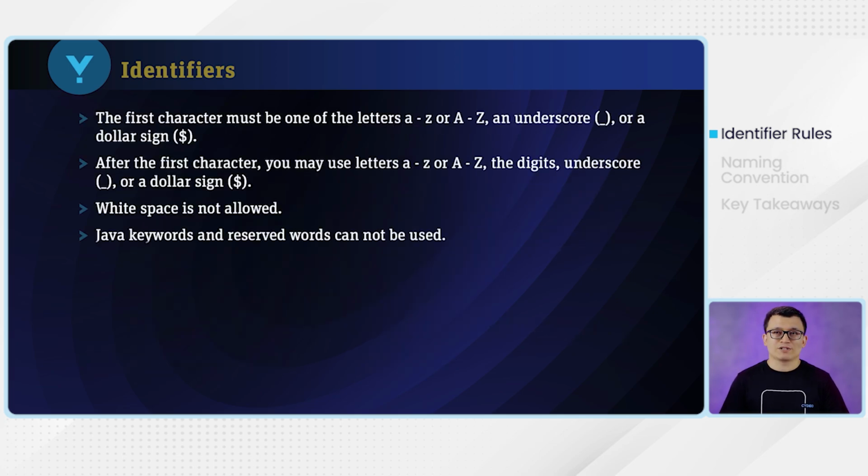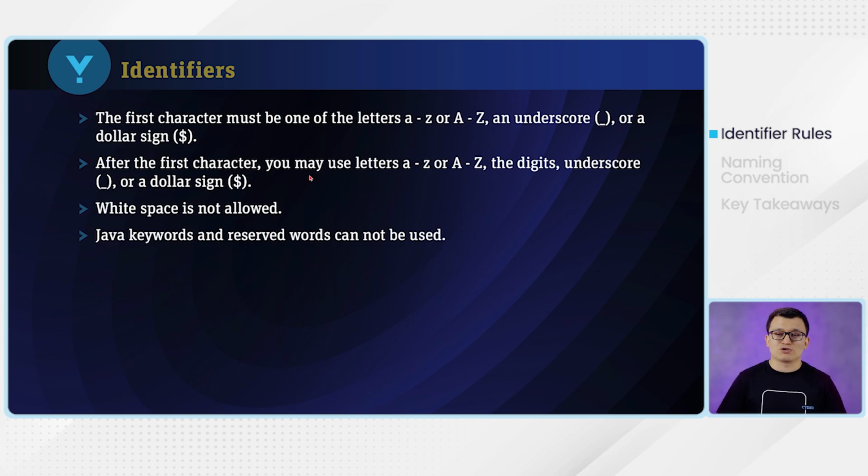And identifiers have the following rules. The first character must be one of the letters, lowercase a to z or uppercase A to Z. An underscore or dollar sign could be added depending on the type of the identifier. The underscore and the dollar sign are the only special characters that you can include in the identifier. Any other special characters are prohibited.